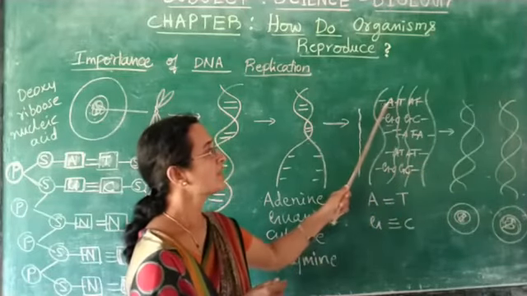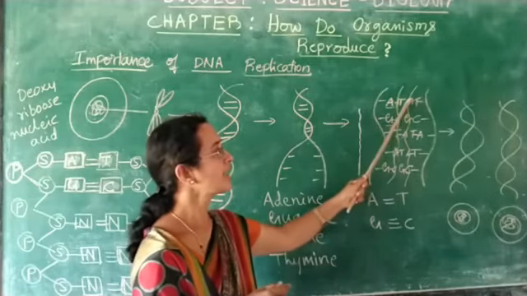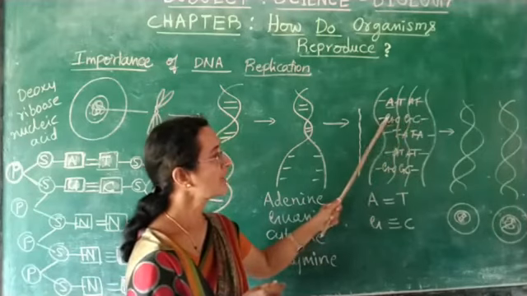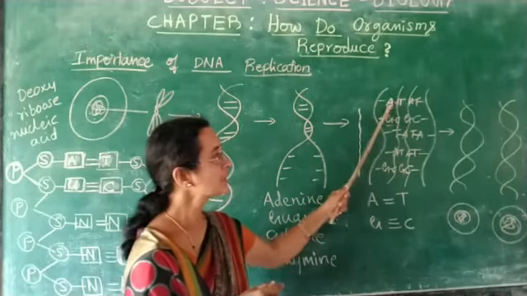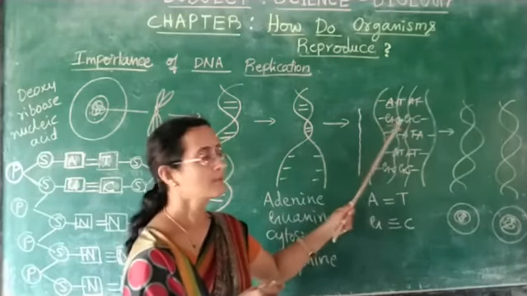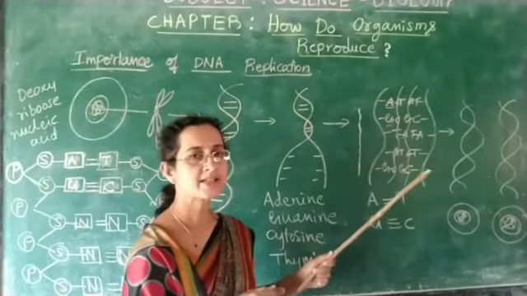For example, for adenine, thymine is produced, and for thymine, adenine. For cytosine, guanine is produced, and for guanine, cytosine. Like this, in series, all the nitrogenous bases prepare their complementary copy.